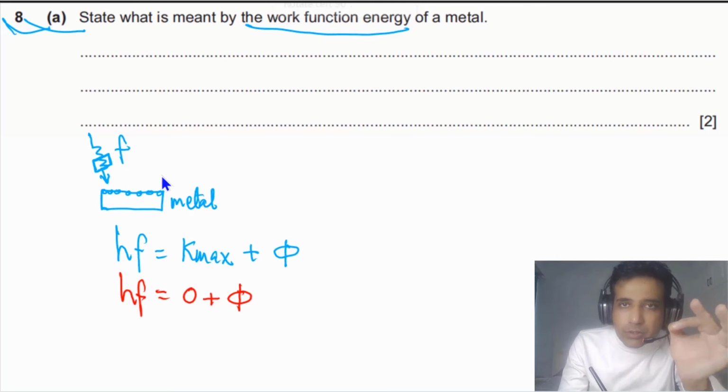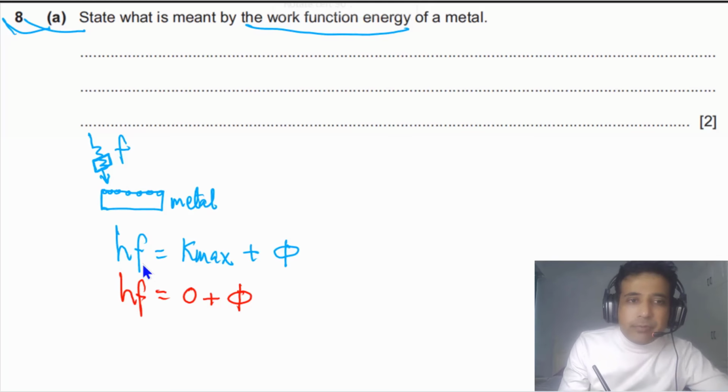That minimum energy we call the work function, so we can also say hf naught. This frequency we also call the threshold frequency. So f naught in this case is representing the threshold frequency.